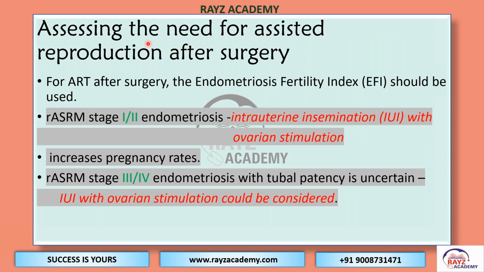Now, assessing the need for assisted reproduction after the surgery. For ART after surgery, the endometriosis fertility index should be used, that we have just discussed, the scoring system.